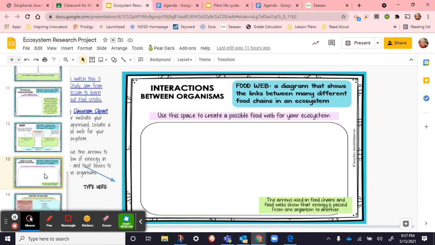So within that ecosystem, what are the other things involved? What are the other animals? How do they play a role in that system?